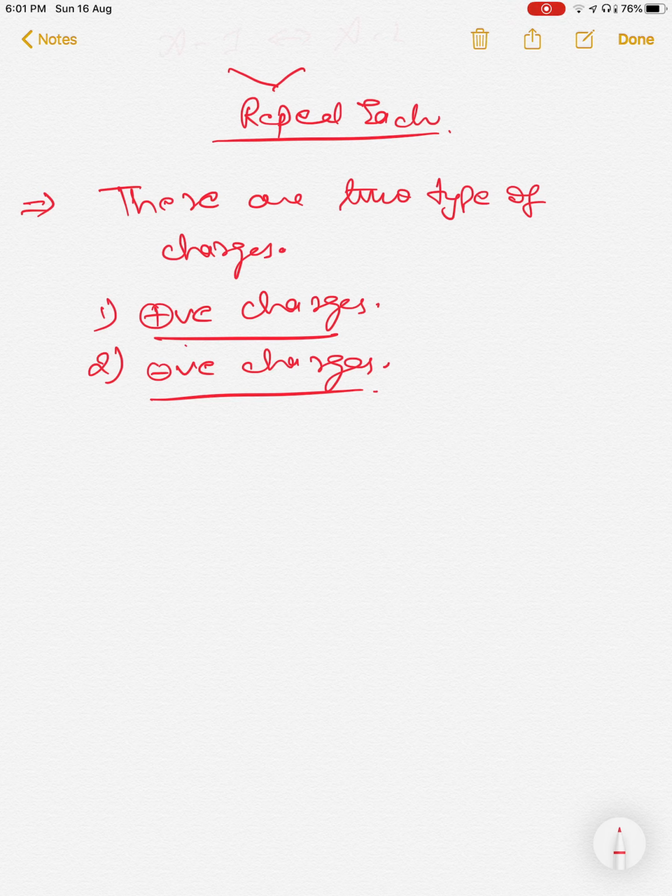Because charge is a quantity in physics, and you know that every quantity must have a unit, what is the SI unit of electric charge? The SI unit of charge is the coulomb.